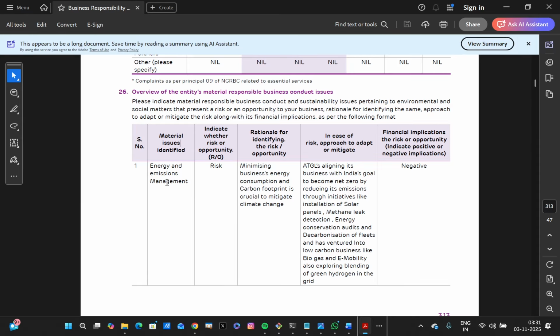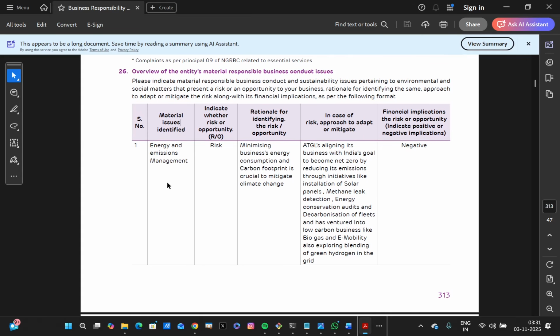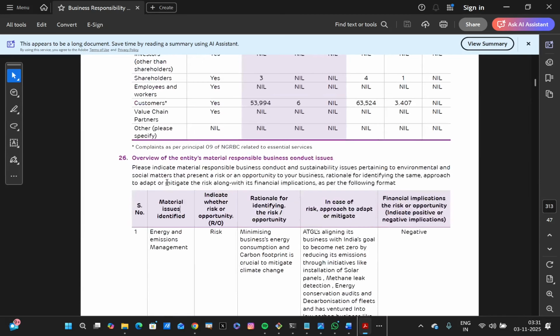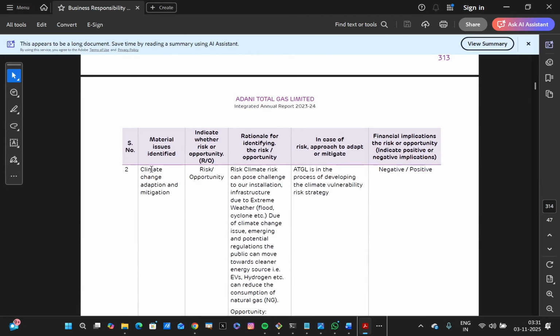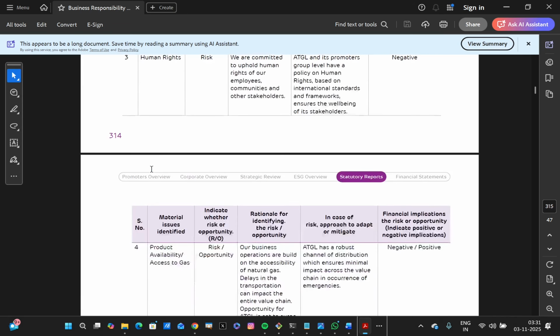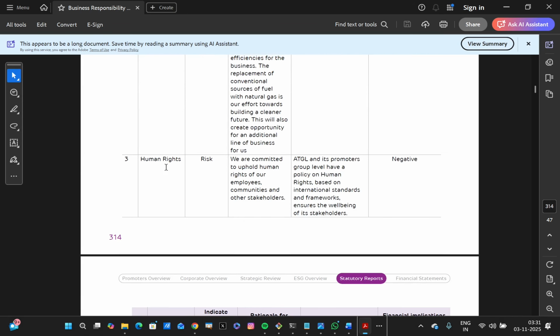Similarly, they constructed this particular table with topics such as energy and emissions management. That's an environment related topic. It was identified as a risk. Climate change adaptation and mitigation, again an environment related topic, was identified both as a risk as well as an opportunity. Human rights, that's a social topic.